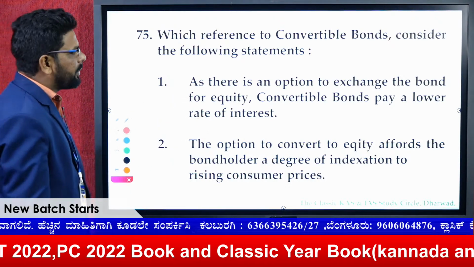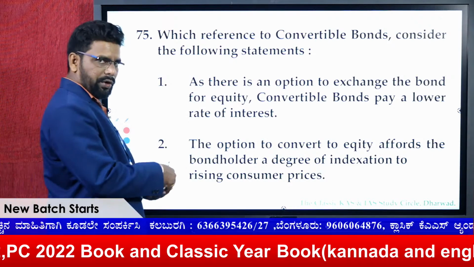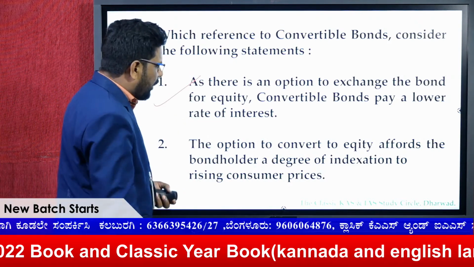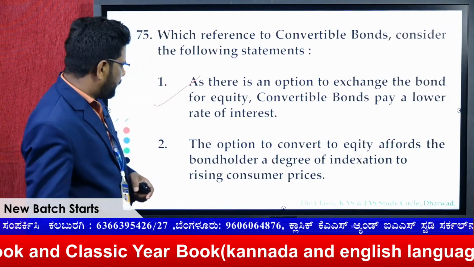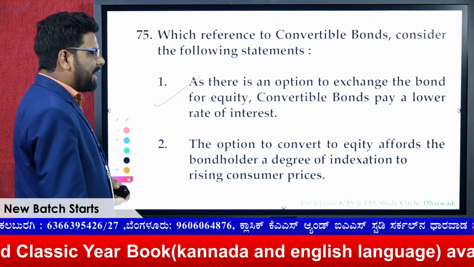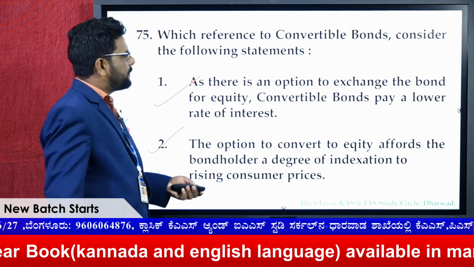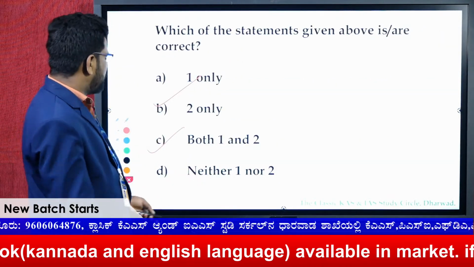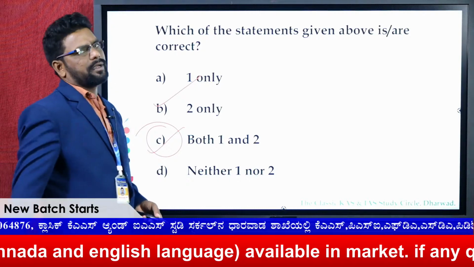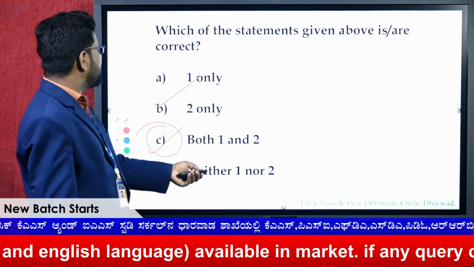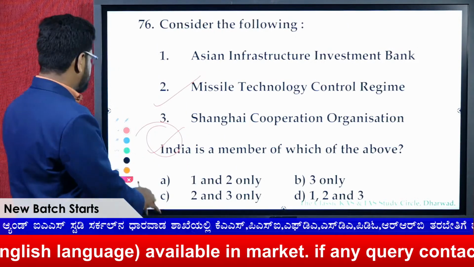Definitely. Convertible bonds pay a lower rate of interest, as I told you, definitely. The option to convert to equity offers bond holders a degree of indexation to rising consumer prices. This is also right. So both are correct for this question. That is, C is the right answer.